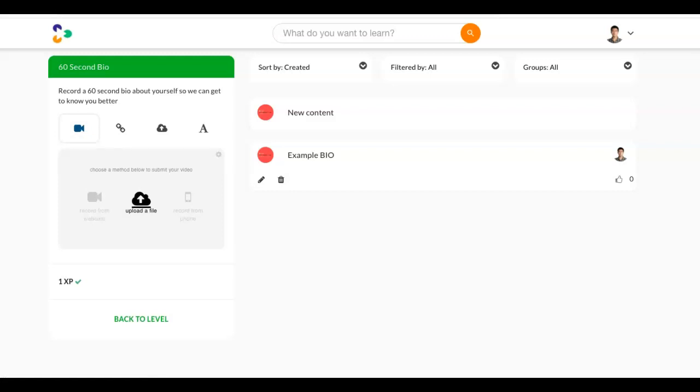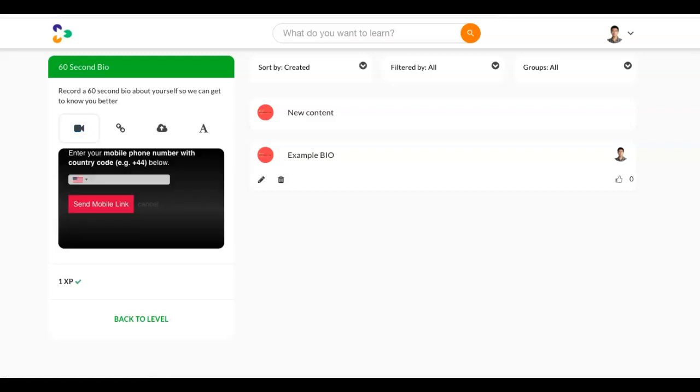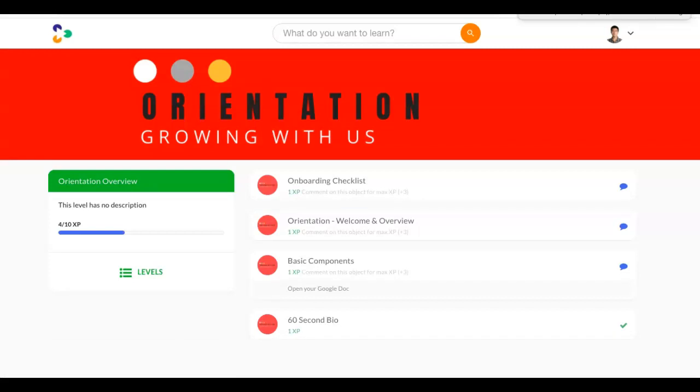They can upload the file again there, or if they click record from phone and enter their cell phone, it'll send the mobile phone a link, and they can immediately record and upload without having to do anything else, and it goes to the platform right off the top. So really a great observation tool that you can use with any of your people to help them interact and work with your team and with coaches or with any of their managers.